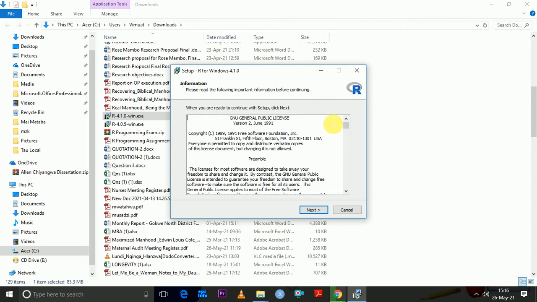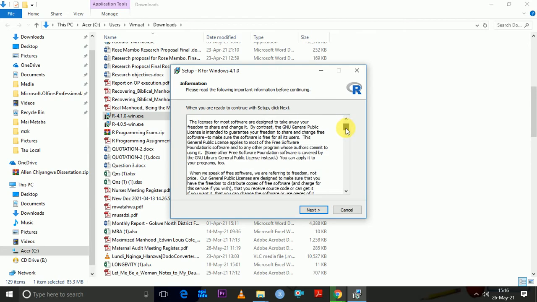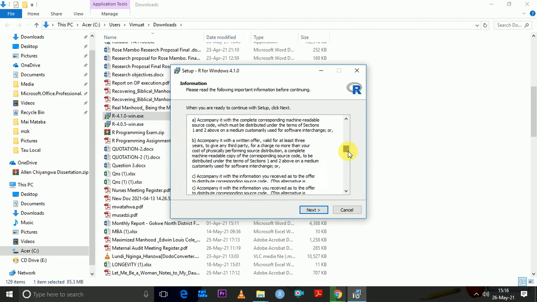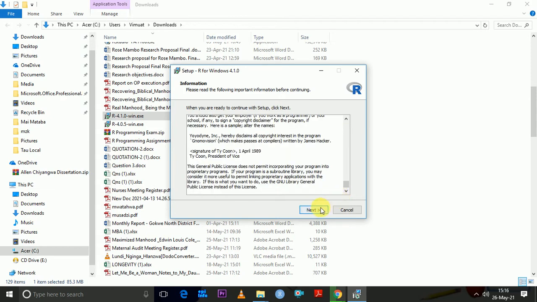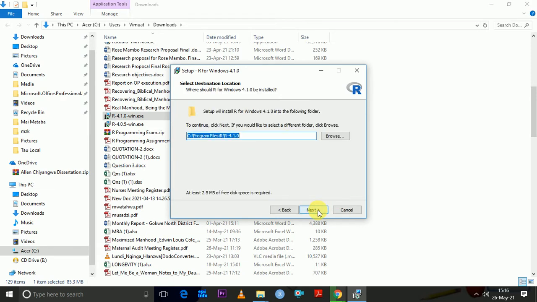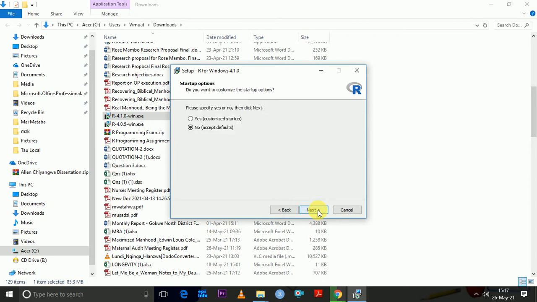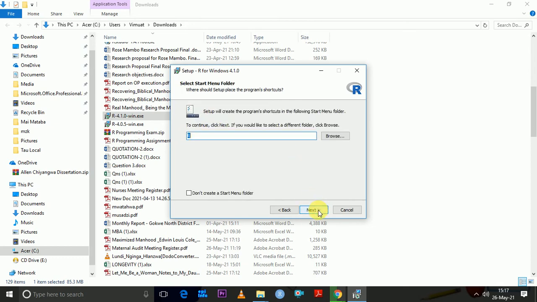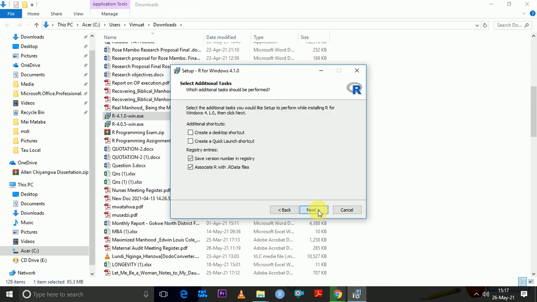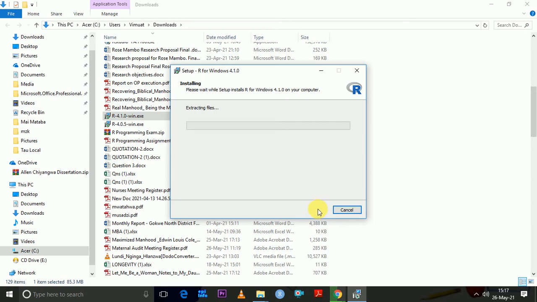Then here it gives you this information that you must read. Then you press next after reading the information. Then you press next again, and again. Here I advise you to accept defaults. Then if I click next, here click next, I advise you not to make any changes.